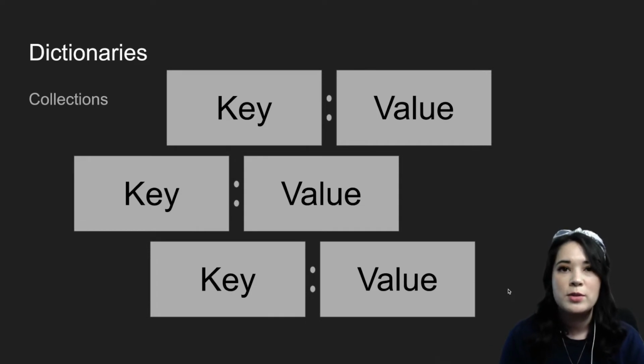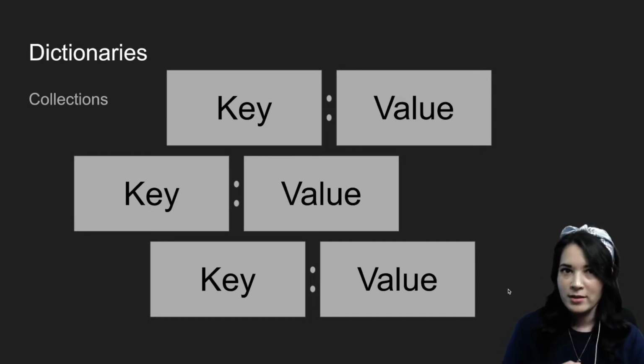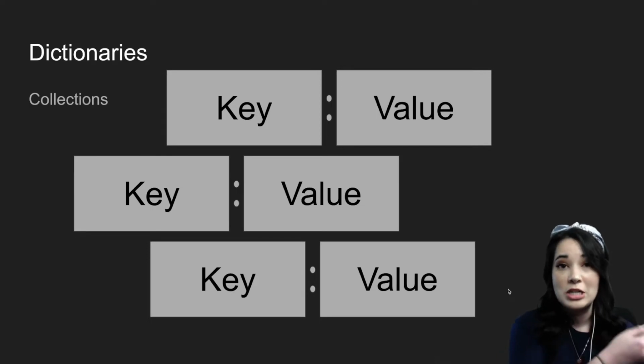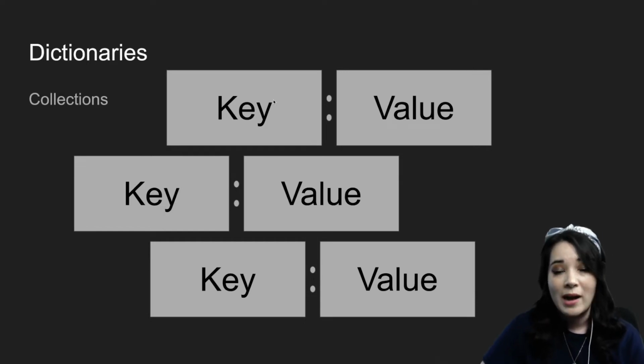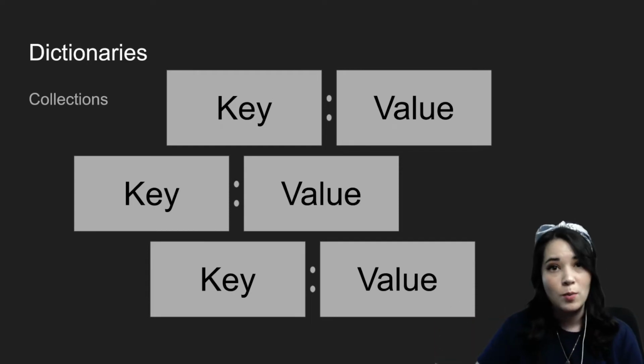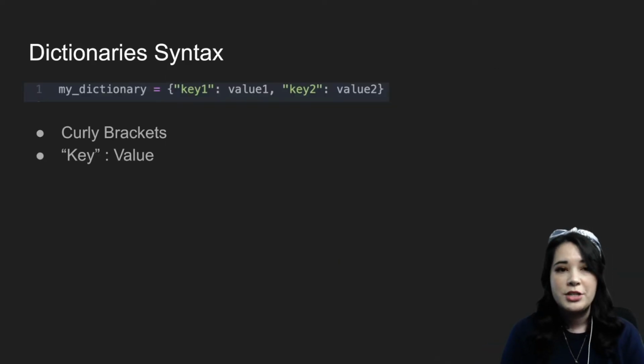And this really helps us because it allows us to grab things a little more efficiently. Instead of using indices to grab an item from a collection, in dictionaries we say the key. So we'll say dictionary bracket key in order to grab a value, which means we don't have to remember where an item is in a dictionary, we just have to remember the key that goes with the value that we want. In Python, dictionaries look like this.